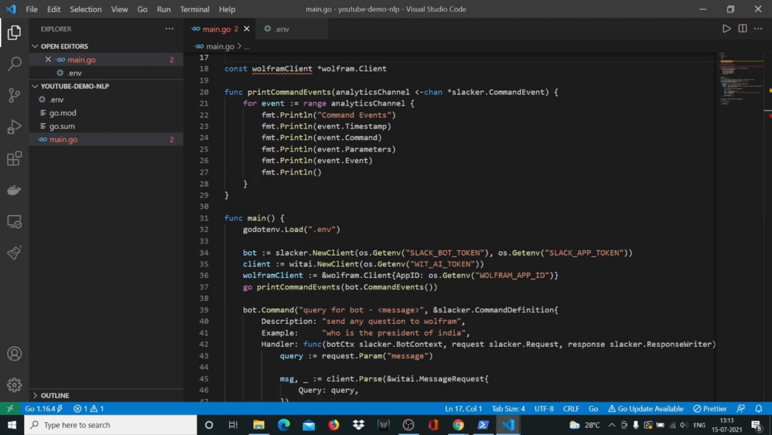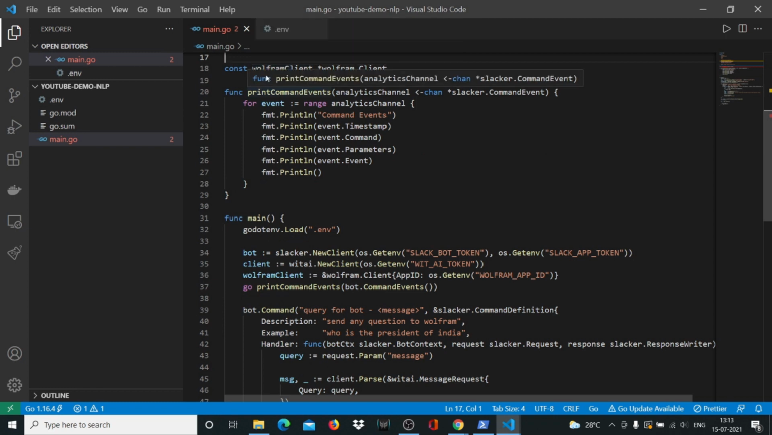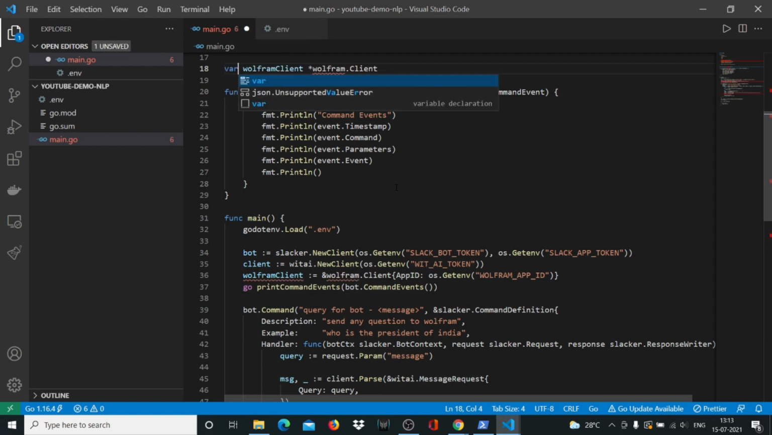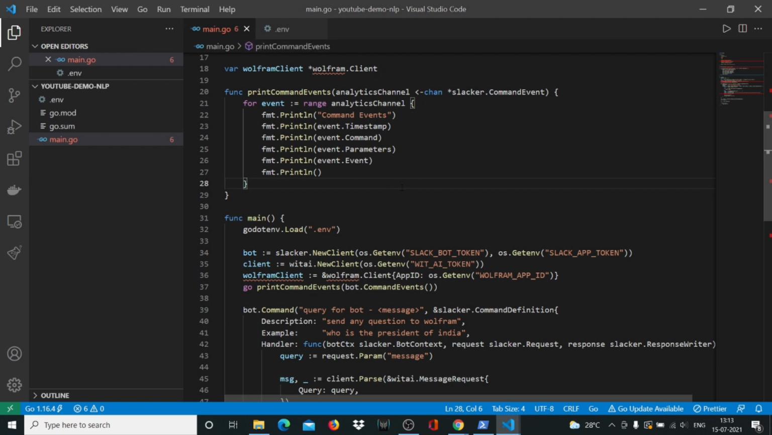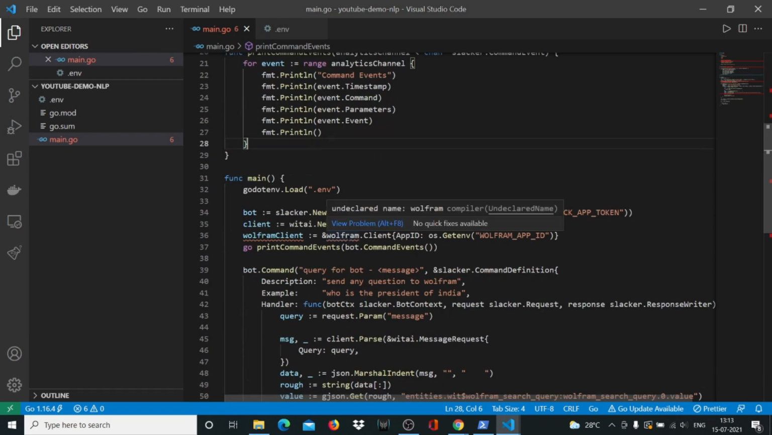Right. Now there seems to be an error here. I don't know why. Missing constant value syntax. Sorry, it has to be a variable actually, not a constant. So it's a variable. And yeah, it has an error in this place, and it has an error here because we're declaring it but not using it.